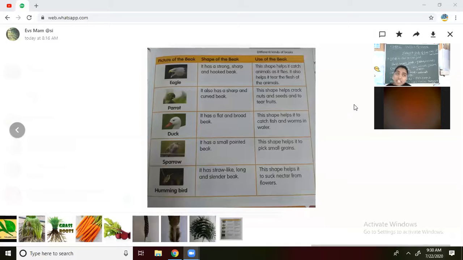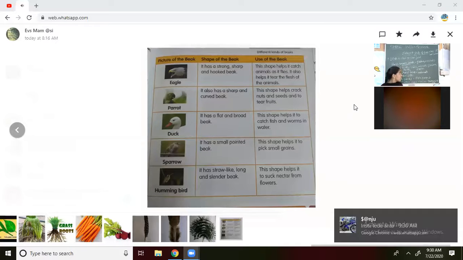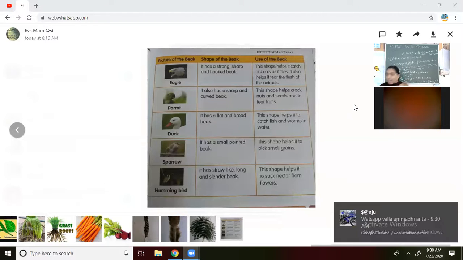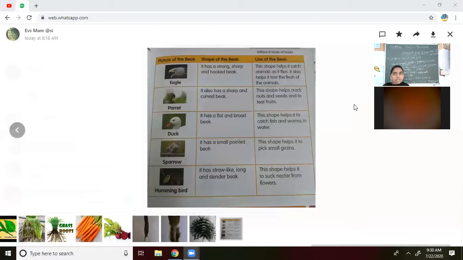And next, what is the use? Now we have discussed this, see there. In the same way, the shape helps to catch animals. That's what I told you. The eagle or owl are going to catch animals. The shape of the beak helps the bird to catch the animals.